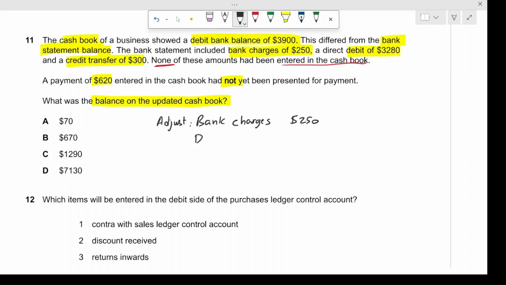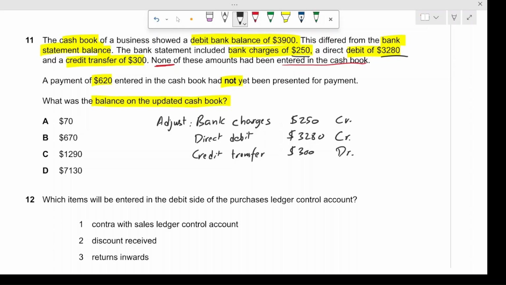The direct debit, the 250 is done. Direct debit of $3,280, right? And the last one would be the credit transfer of $300. So what is going to be the nature of these? These would be credited. This would also be credit. This would be debited, right?